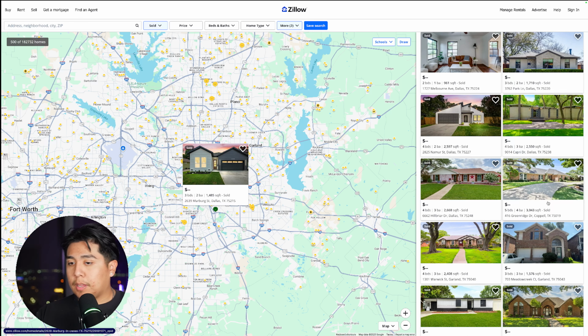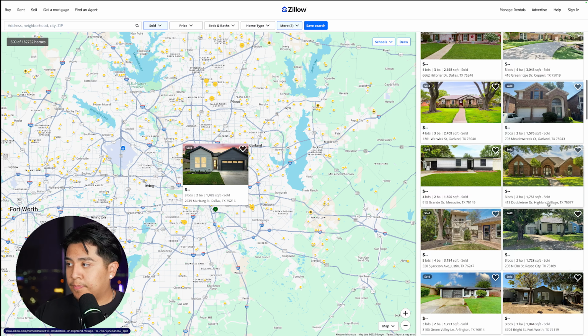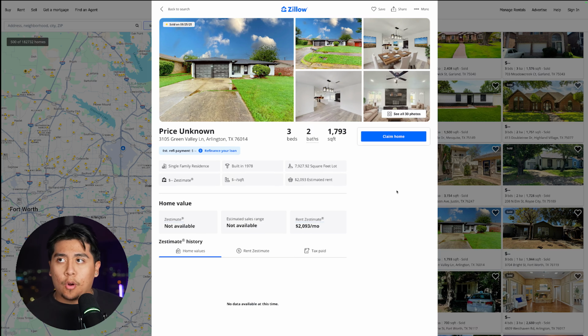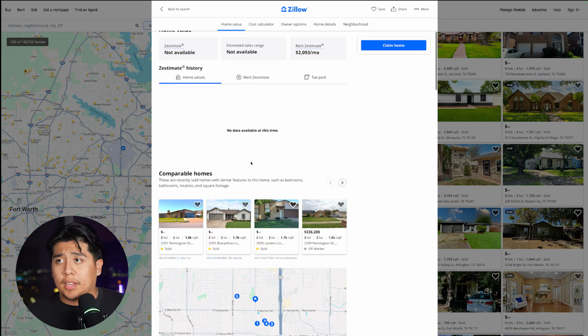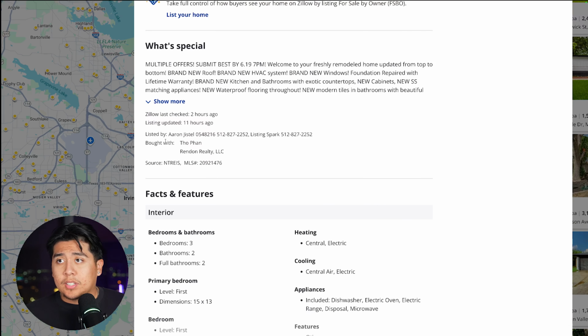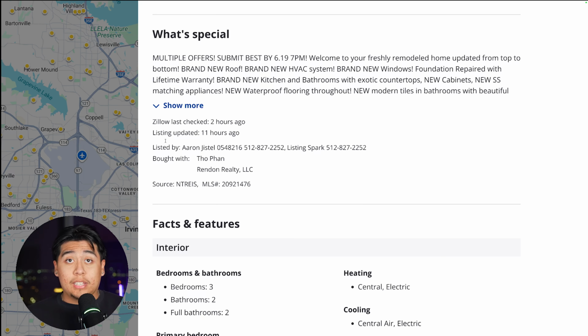So we keep looking through Zillow here. If I come across, boom, this one clearly looks like an older home and the interior is modernized. As you can see, built in 1978. All I really got to do is go into the information and see who it was listed by, the real estate agent that sold the property. In this case, it was listed by Aaron and his phone number is available there.